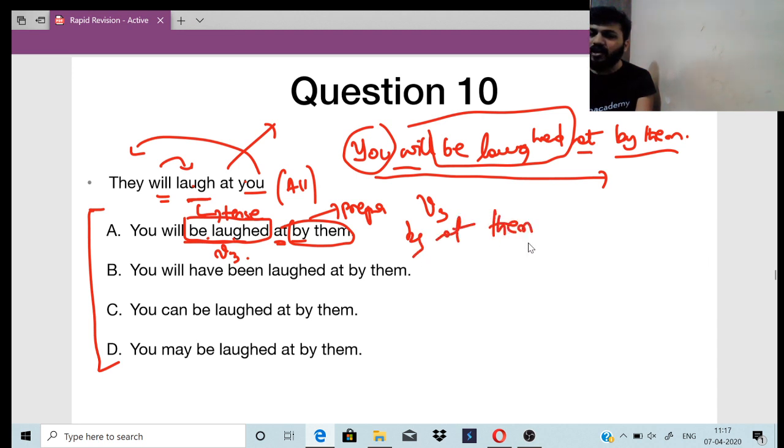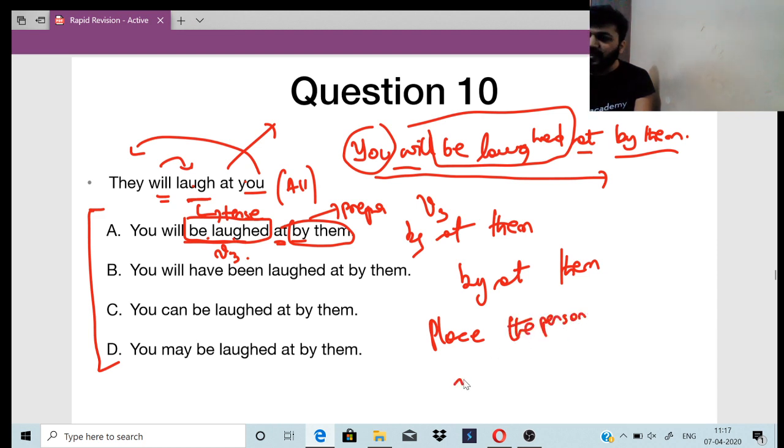How can that make a logical sentence? How can you use by at them? You should first name the place, then the person. So the place is at, the exact place, at. Who is the person? By them. So first the place, then the person, right?